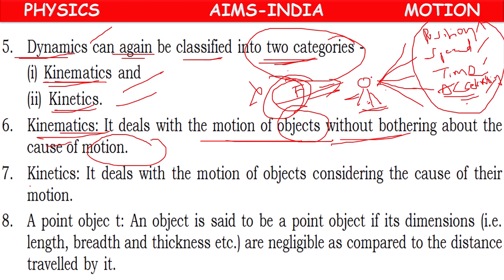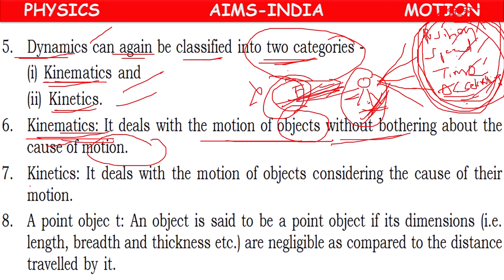Means, to create motion in the body, we have to apply force. Once motion starts, we will come across so many terms like position, speed, time, distance, displacement, acceleration. Studying about all the terms which are involved in motion except the force is called kinematics.